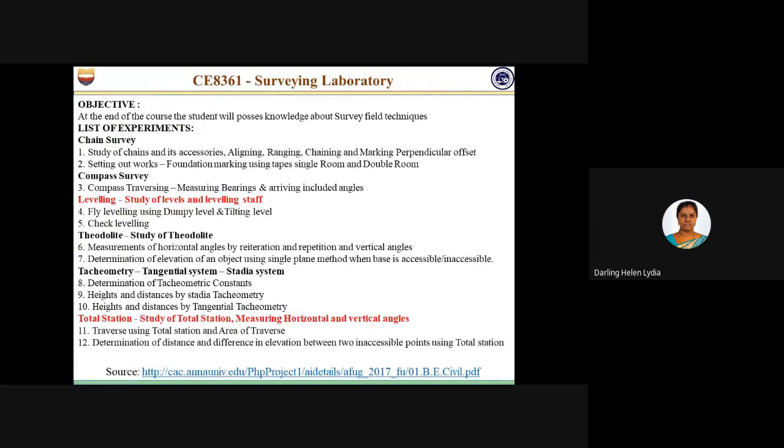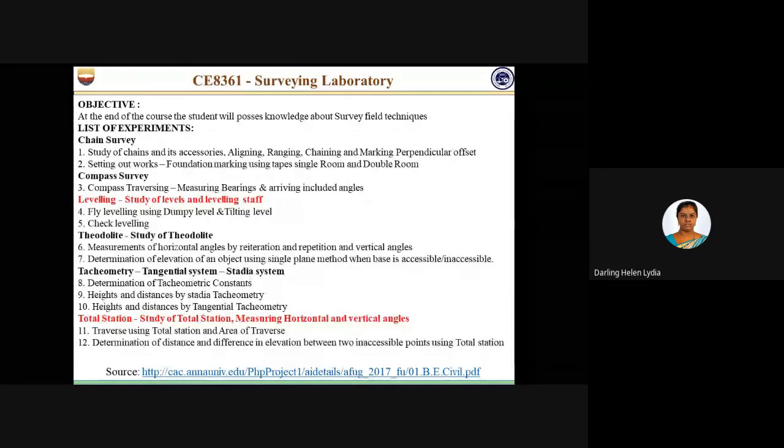Next we are going to see the surveying laboratory. These are the available experiments in the syllabus of regulation 2017 of Anna University under civil engineering. Here we have only a limited number of experiments: leveling, study of levels and leveling staff, and total station. In that we can study the total station, see its parts, and see how to measure horizontal and vertical angles. These are the particular experiments available on the Virtual Lab website.